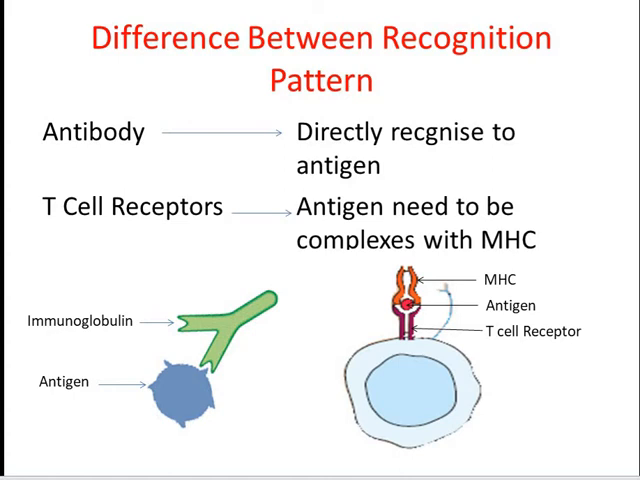Antibody has the capability to directly recognize the antigen, but the T cell receptor can't recognize antigens until and unless it is complexed with the MHC molecules which are present on antigen presenting cells. Once the antigen is processed and presented by antigen presenting cells, only then the T cell receptors can recognize them.